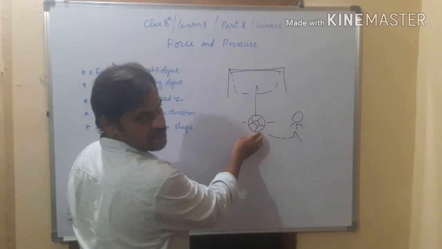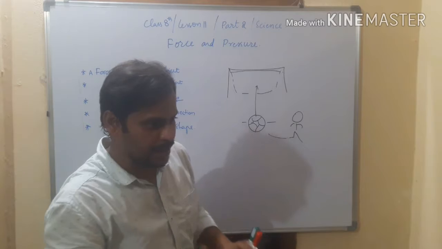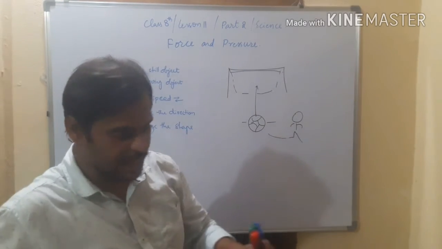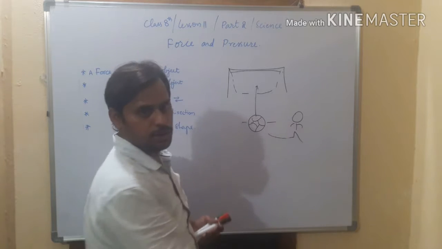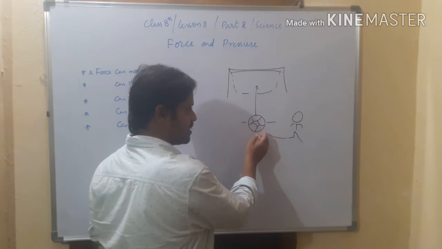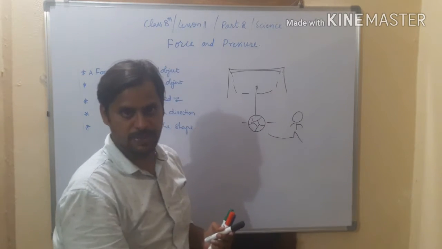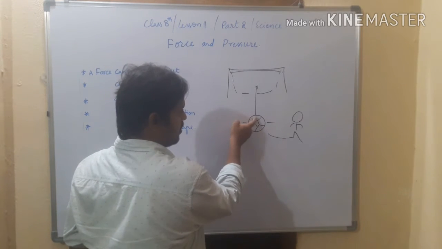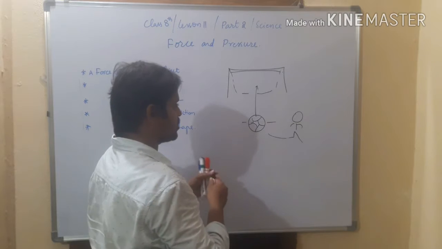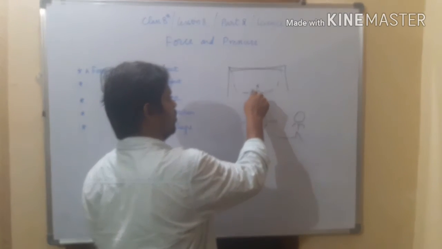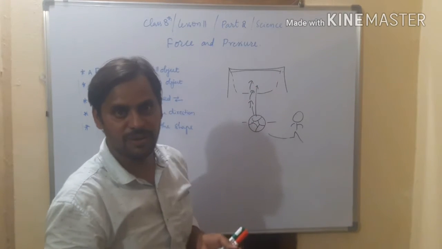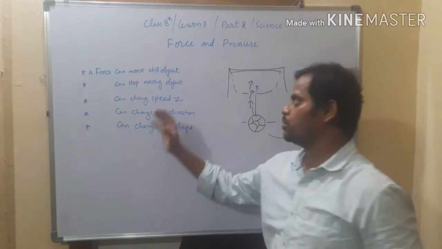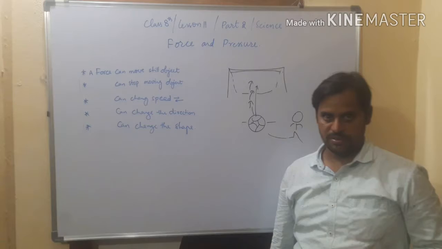Whenever he kicks it, he is applying some force with his legs, the muscular force. The interaction between the foot and ball takes place. When it takes place, definitely the force is produced. With this force, the stationary ball starts moving towards the goal. Have you understood or not? So a force can move objects.